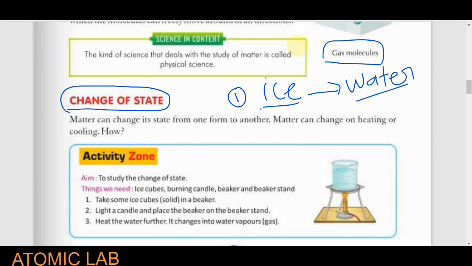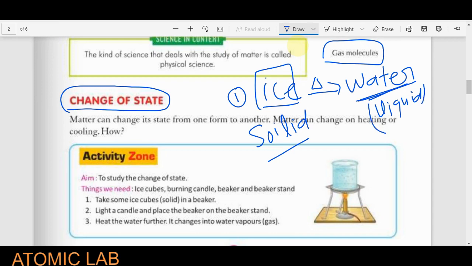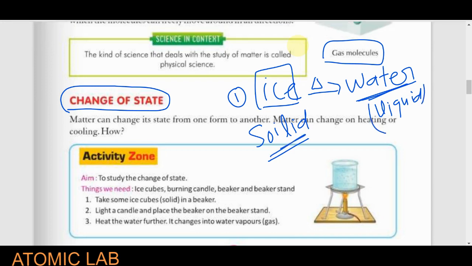So ice is the solid state of water. I can write here, ice is a solid state. When I give heat to it, it will be converted into water, and water is the liquid state of water. So the state is changing. It was solid, now it is liquid. So we can change the state by giving some heat.